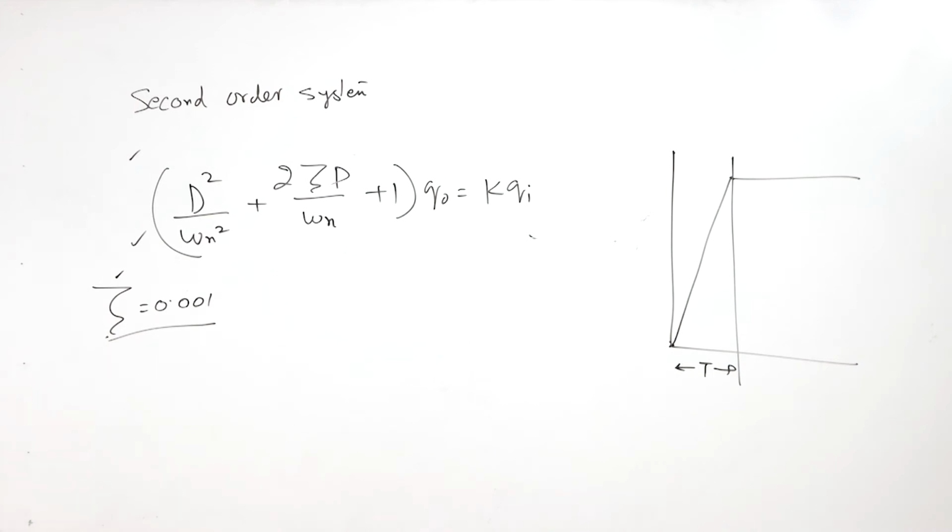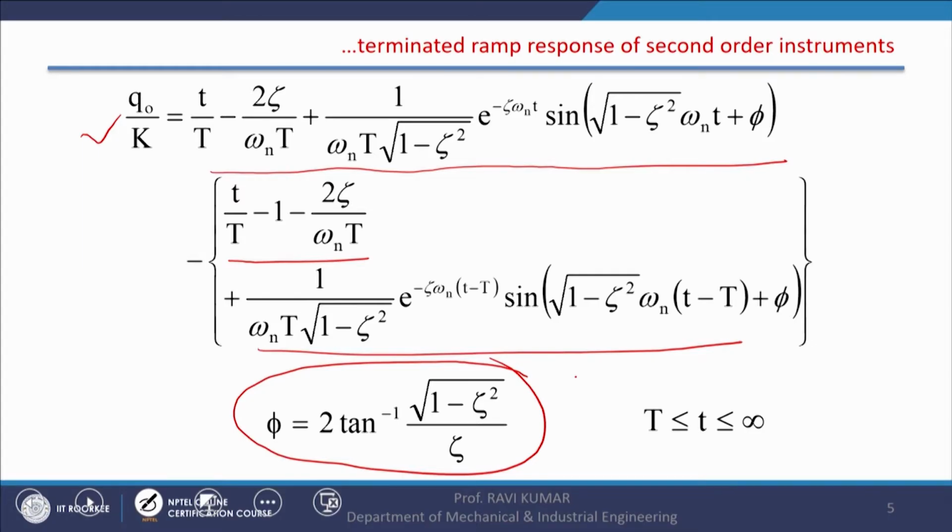Now another equation is valid when time is greater than T. Here Qo by K, we take the previous expression as it is, and then subtract another expression, and both expressions have certain common terms and certain different terms as well.